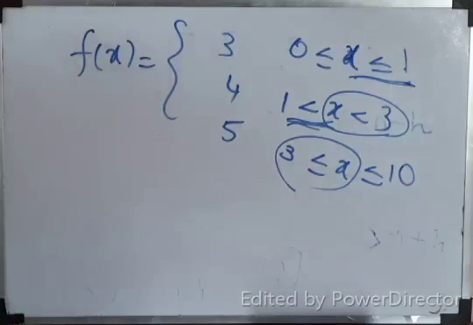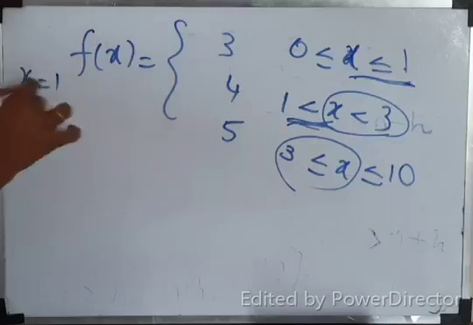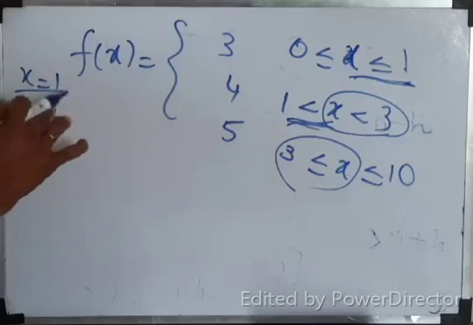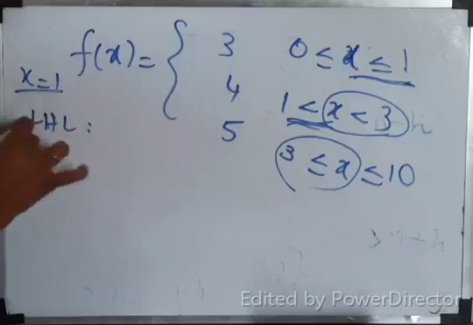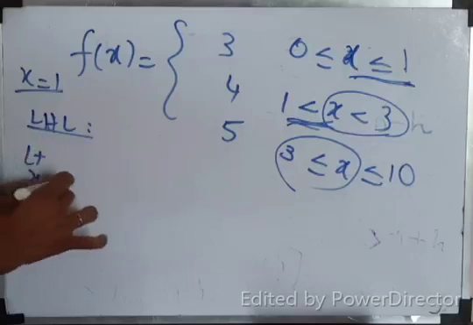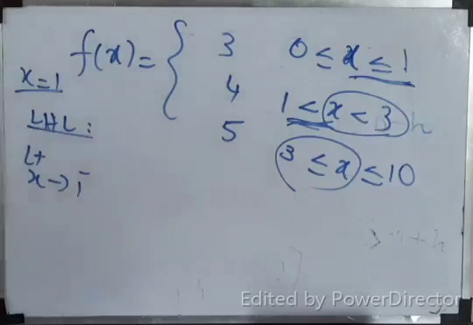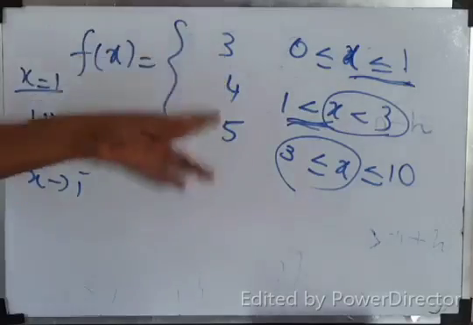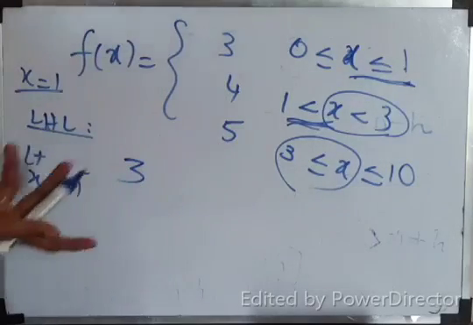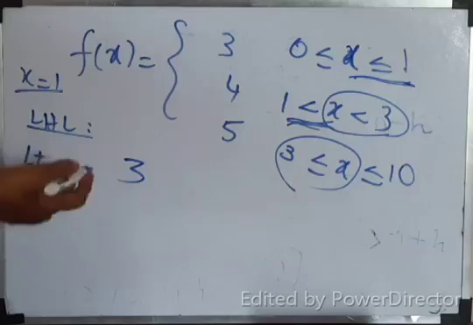Now we'll find out for x equal to 1. LHL: limit x tends to 1 minus. Which function to be taken? 3. Actually, all the functions are constant, so the answer is 3. Directly you can write that the LHL value is 3.